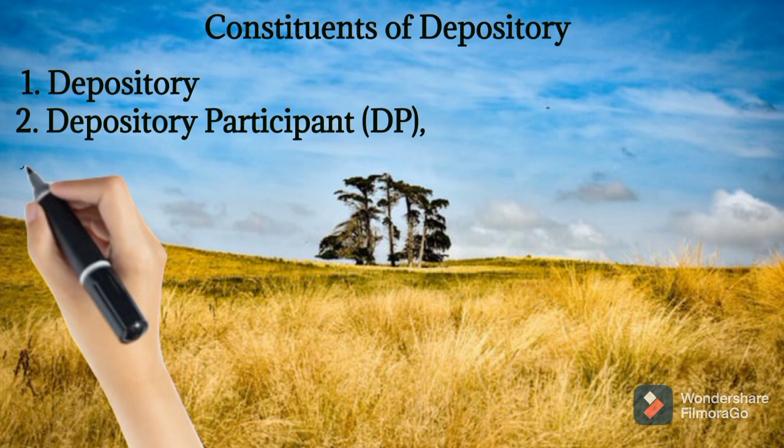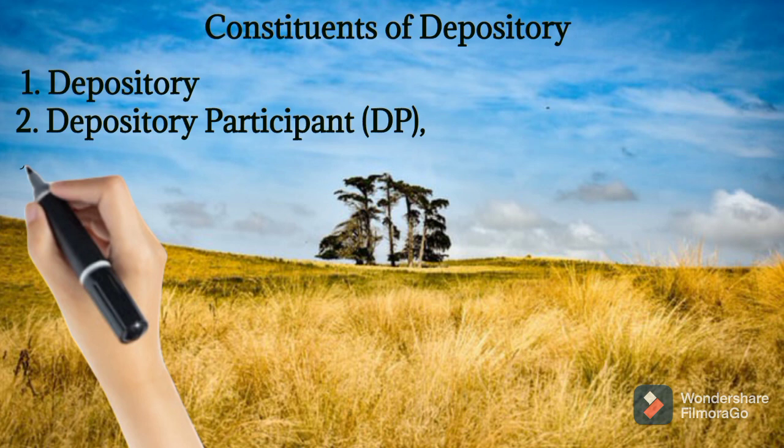So that is depository. The second one is depository participant. A depository participant acts as an intermediary or a link between investor and depositories. Investors means we are the investors. Depository means here two depositories are there: NSDL, National Securities Depository Limited, and CDSL, Central Depository Services Limited. These two depositories are there. In between depositories and investors, the one who acts as an intermediary is known as the depository participant.